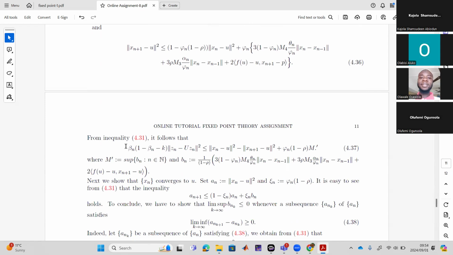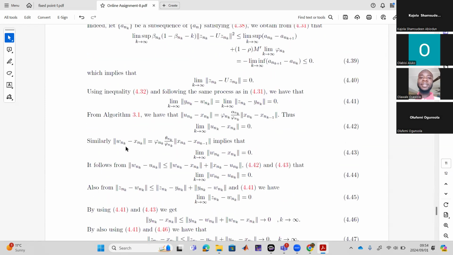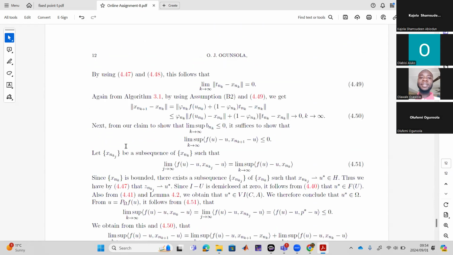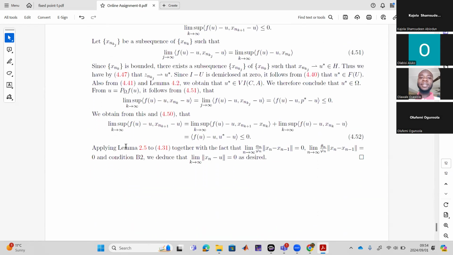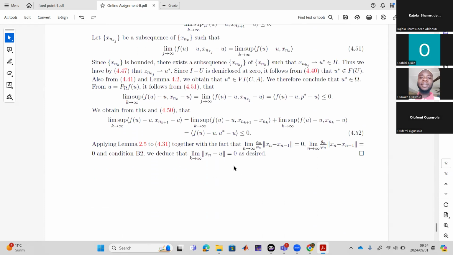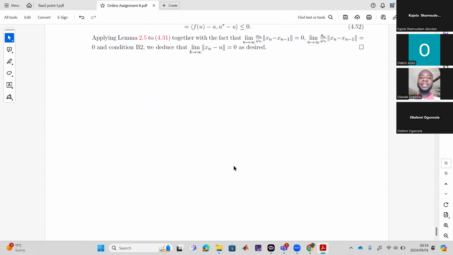So I think nothing more remains. Every other thing has been done. In fact, he has already shown that this thing converges strongly. That's all. The strong convergence is done here, the result is complete.